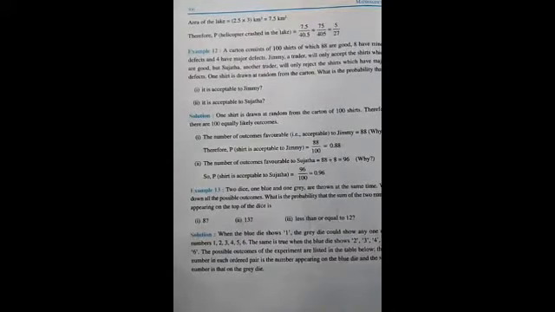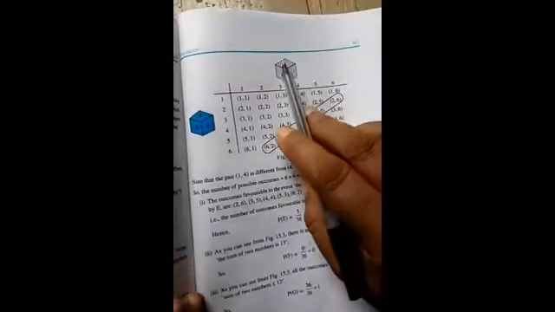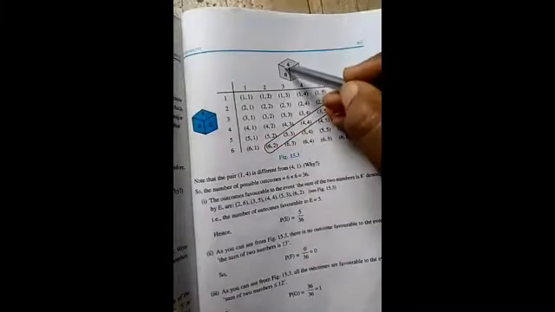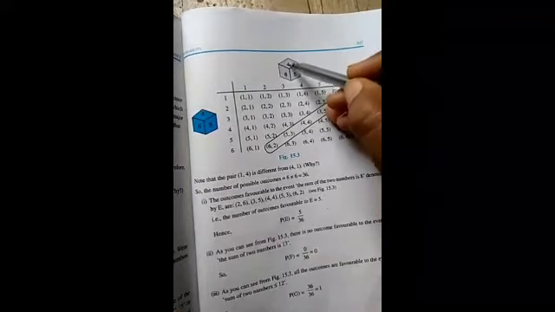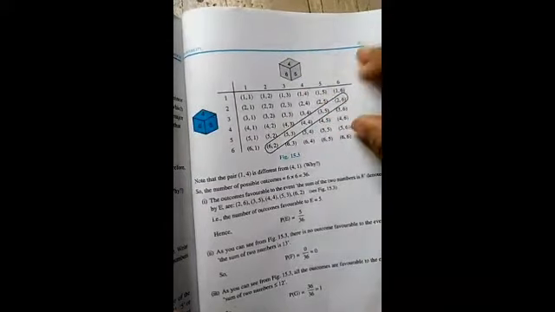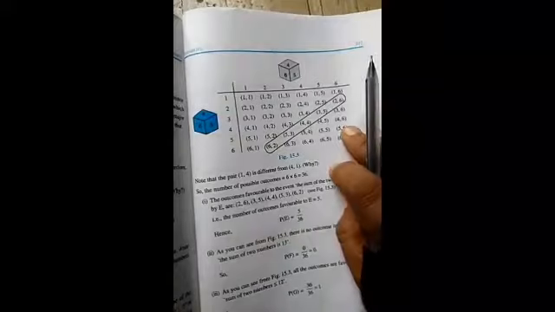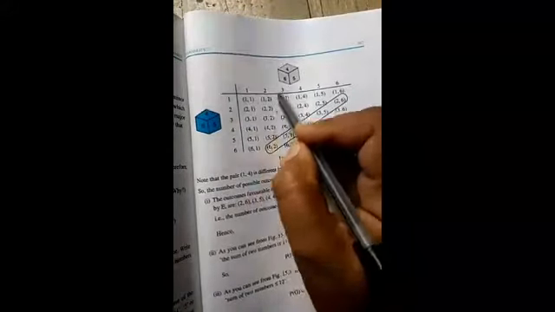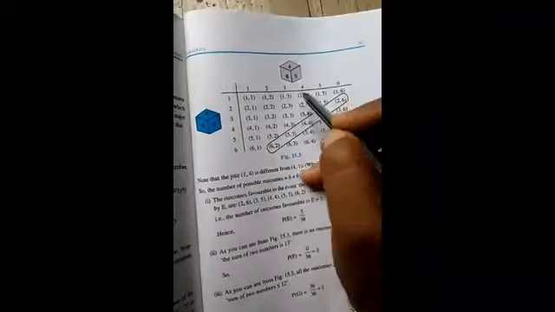When we throw two dice, we find outcomes. You have all seen dice. When we throw two dice at the same time, we get results such as 1 and 1, or 1 and 2, or 1 and 3, or 1 and 4, or 1 and 5, or 1 and 6.